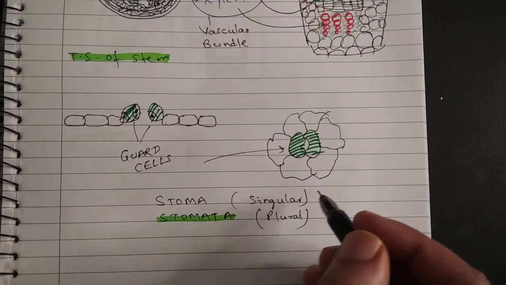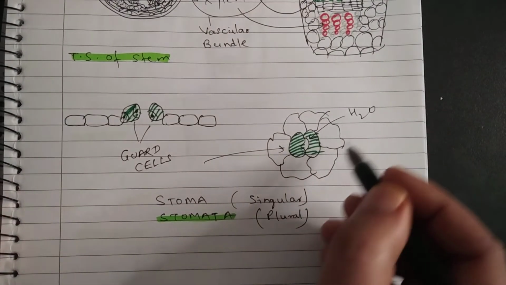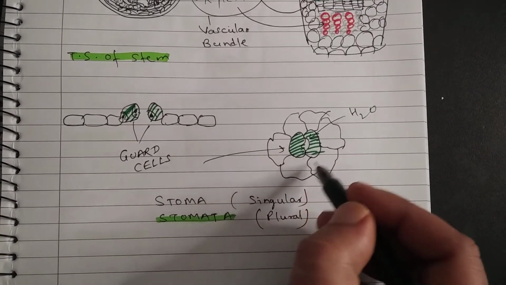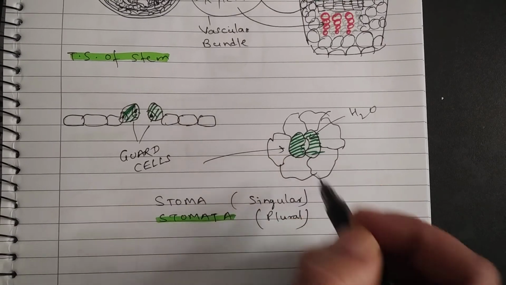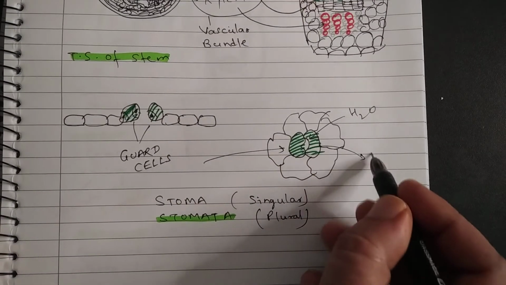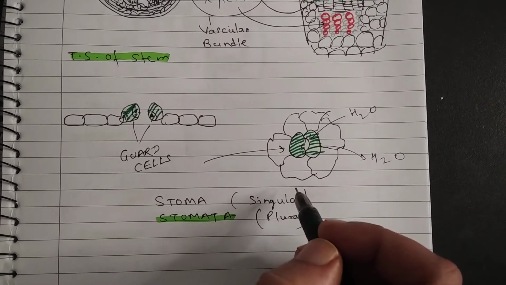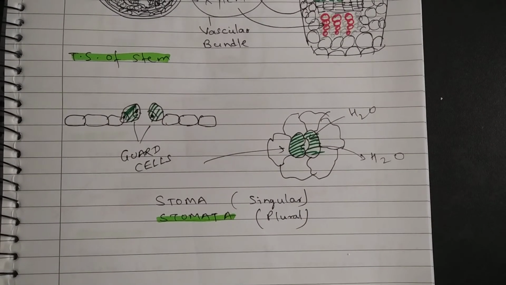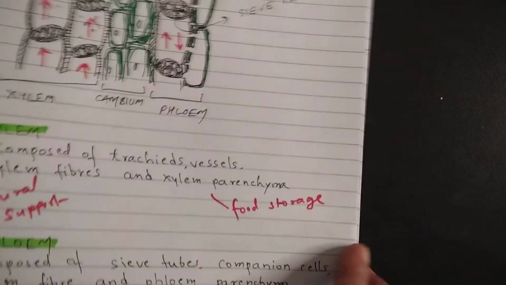So what happens, for example, these are the guard cells. When water enters the guard cells, they swell up, and once they swell up, the stoma opens. If water exits the guard cell, then these cells become flaccid and stoma closes down, and that is how the opening and closing of stomata works. So this is all about the simple permanent tissue. Let us move on to complex permanent tissue.